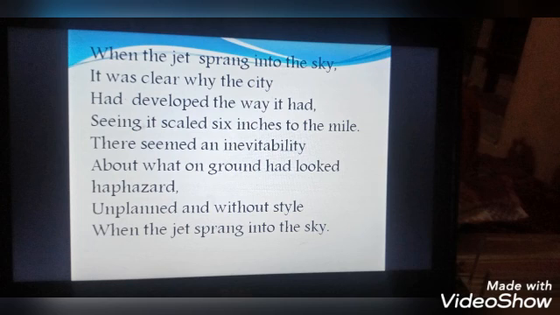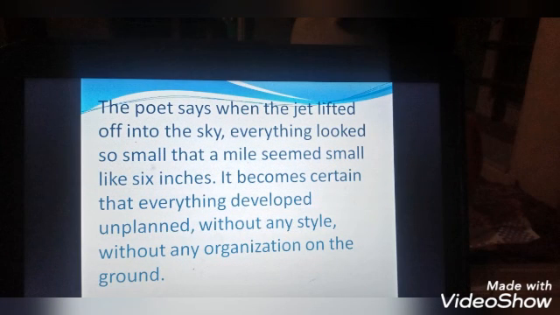So here the poet says that while traveling by a jet, when the jet rises into the sky, it was clear why the city had developed the way it had. So the poet is just sharing his experience while he is moving in the air in his jet.